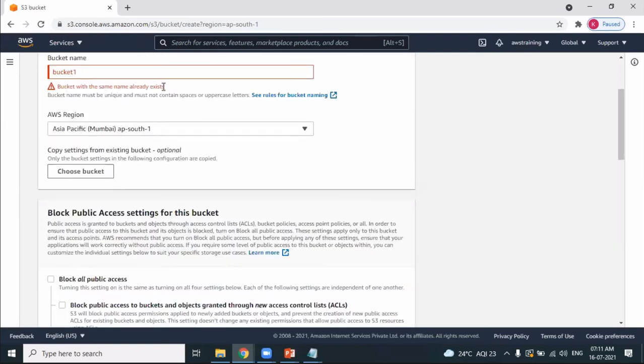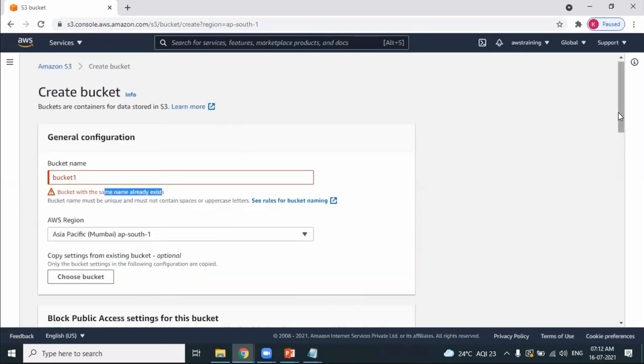Bucket with the same name already exists. Someone has already created a bucket with the same name, not me. Bucket name should be unique globally. Our understanding is someone has already used a bucket with the name bucket 1. We cannot create the same bucket name. Okay, so bucket name should be unique.